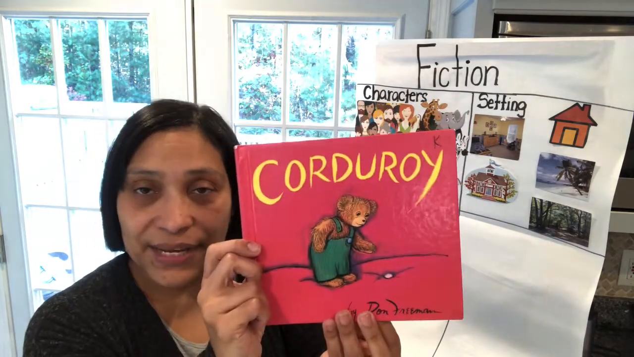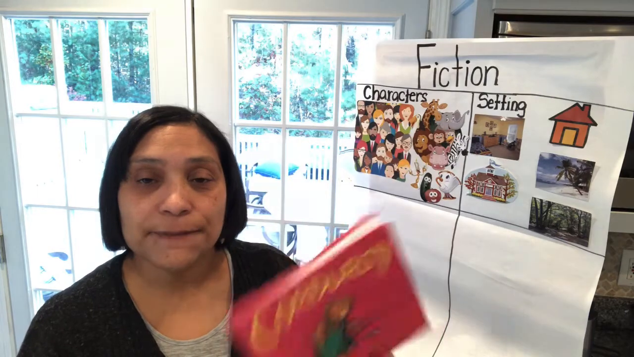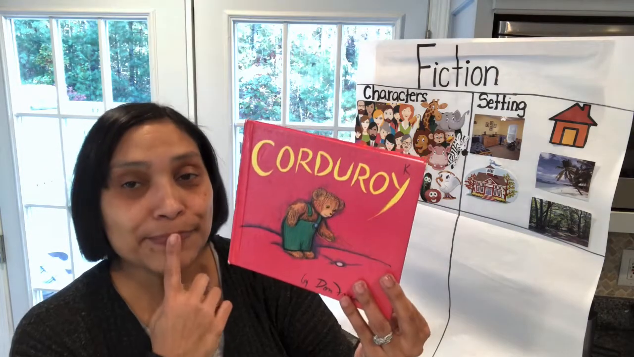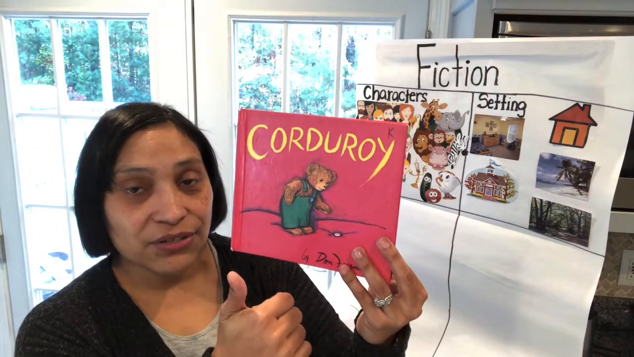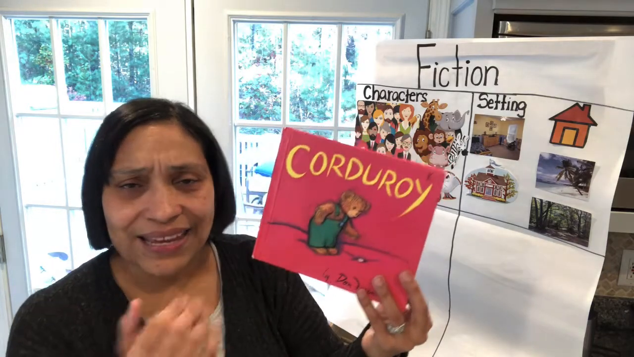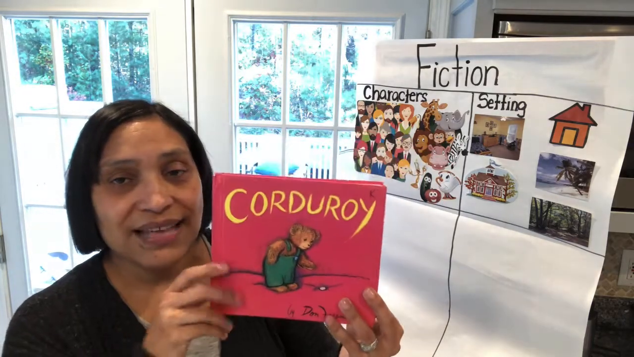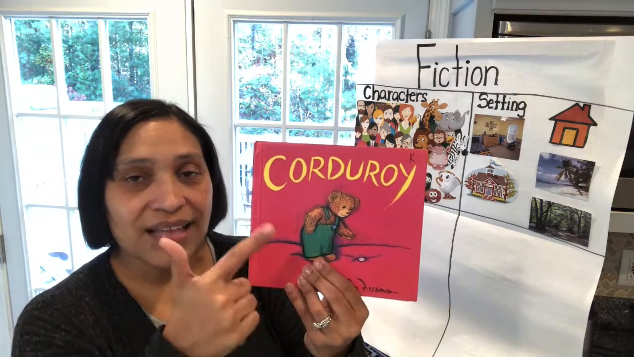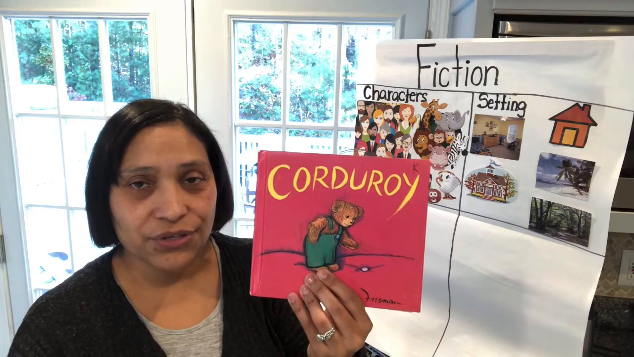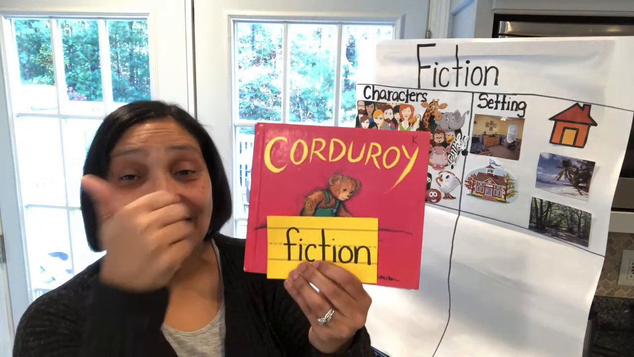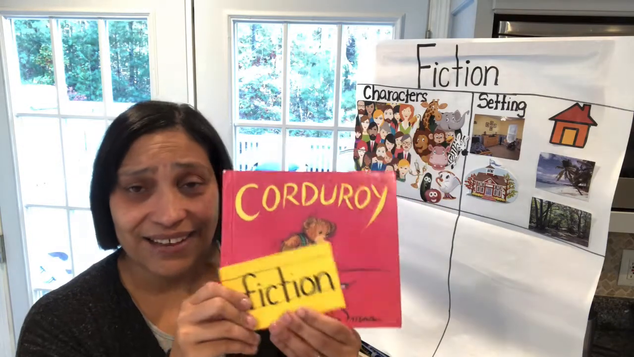Does it have setting? Where are the characters? Yes, in the toy store or Lisa's house. So, this book has characters: Corduroy, the night watchman, Lisa, Lisa's mom. It has setting, the toy store or Lisa's house. So, if this book has characters and setting, it is fiction, okay? Because it has characters and setting, okay?